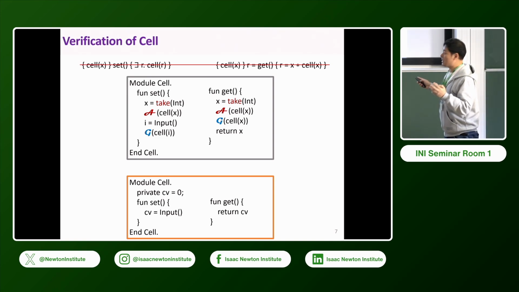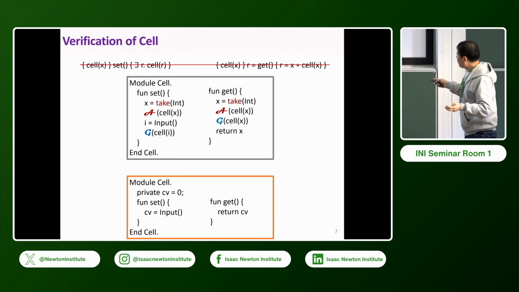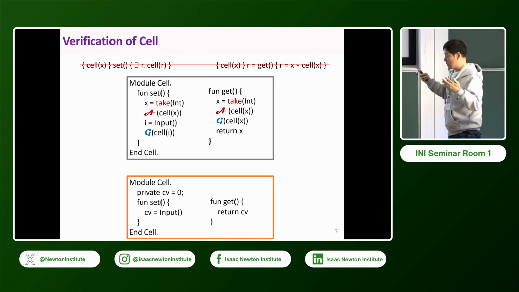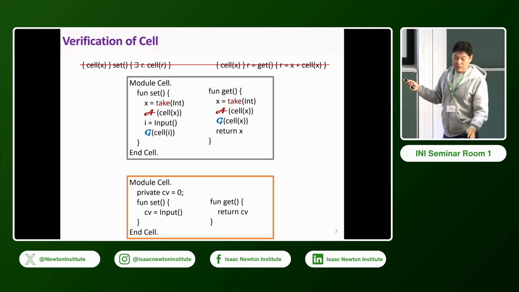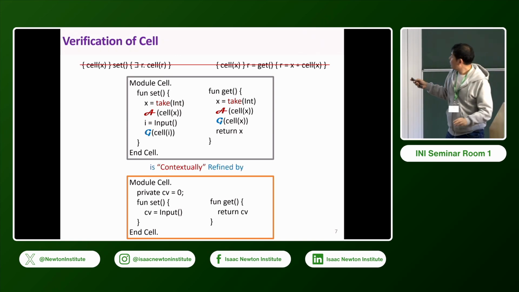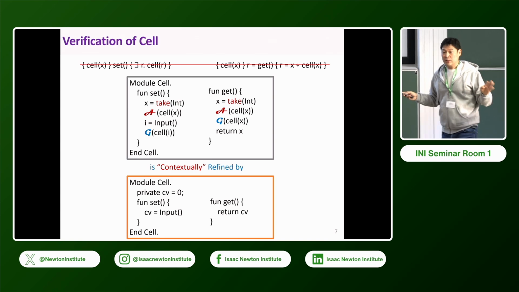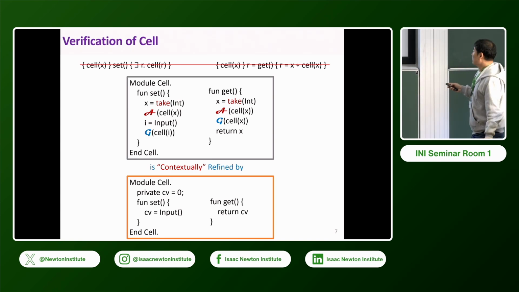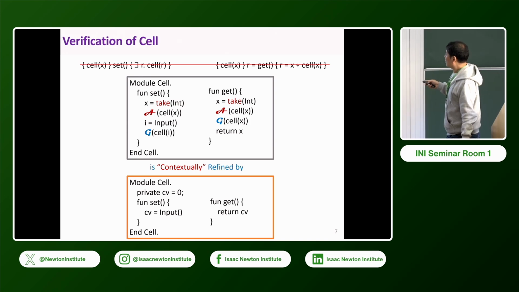But this is all my imagination, just something I imagine in my head. But we can operationalize that kind of imagination in code. Okay, and then what you can do is that we can prove refinement between the two using logic, separation logic kind of thing. But the result is, surprisingly, it's contextual refinement. We always get contextual refinement.